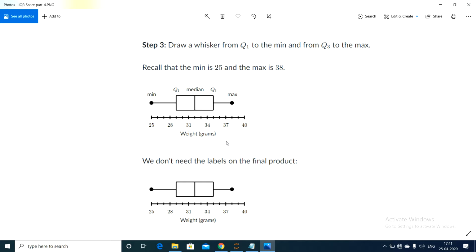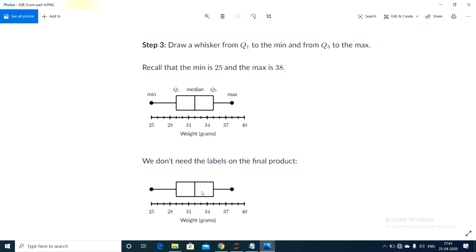Finally, this is our box plot. How can you calculate the IQR value? The IQR value is the difference of Q3 and Q1. Q3 is 35 here and Q1 is 29. So 35 minus 29, and the IQR value is 6.